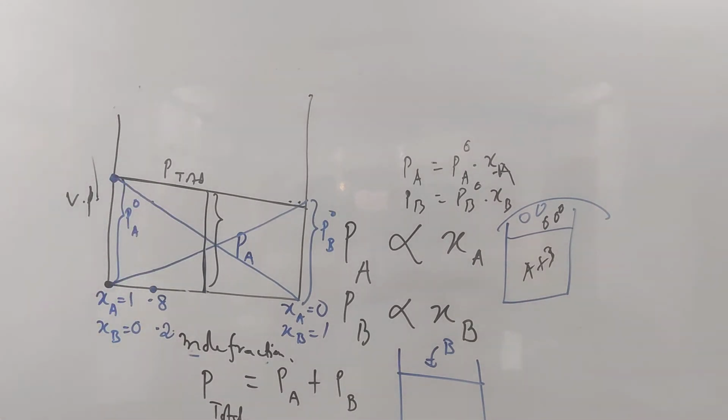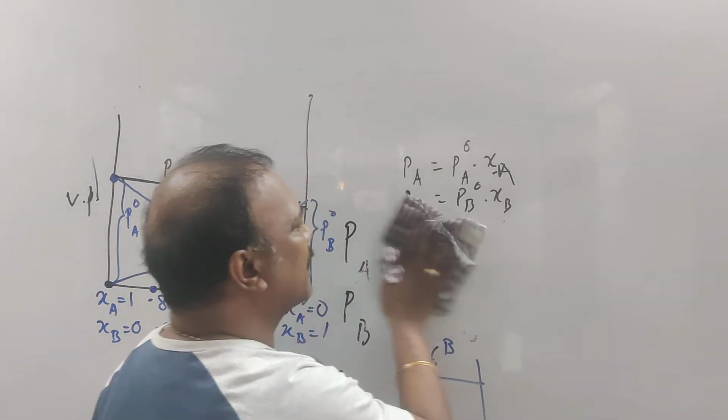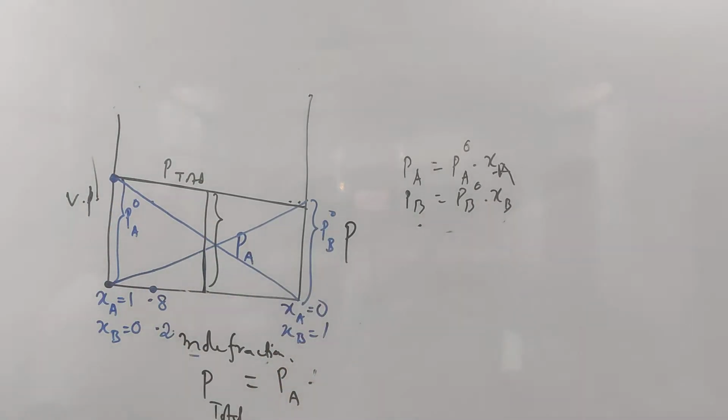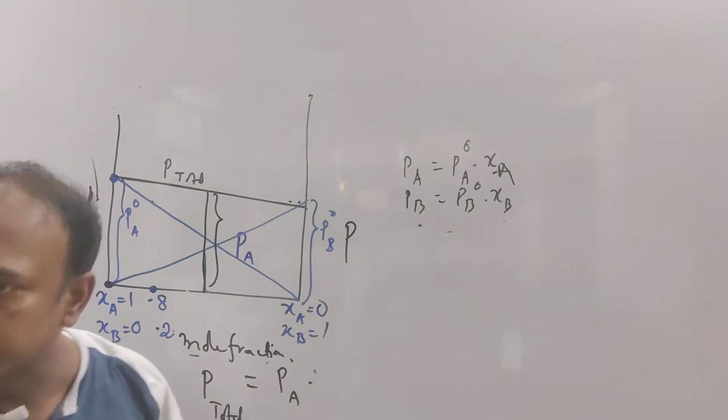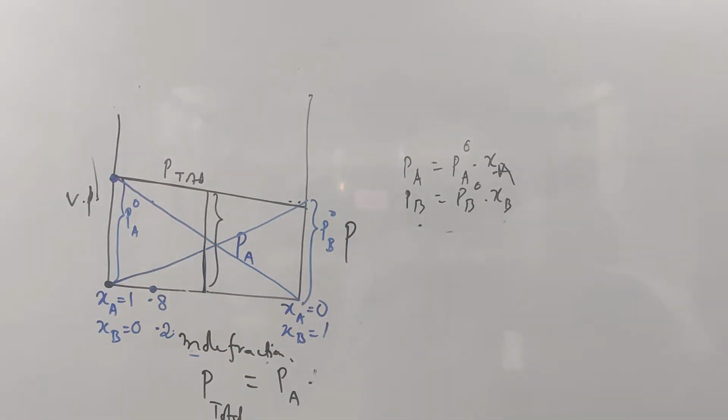Deviation can be of two types. What is the ideal solution? Ideal solution means it is obeying these two laws, these two equations. Along with that, two more equations it is obeying.